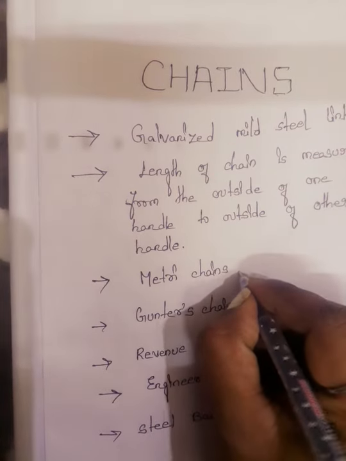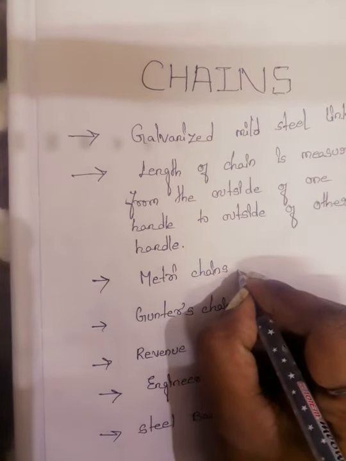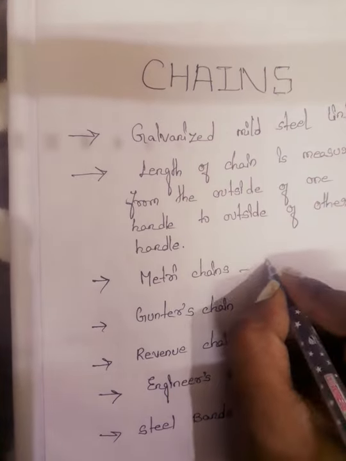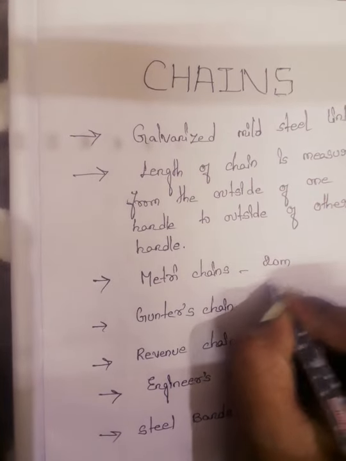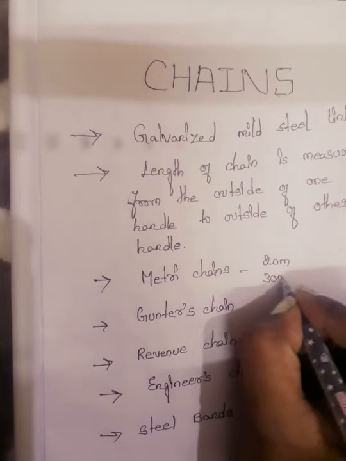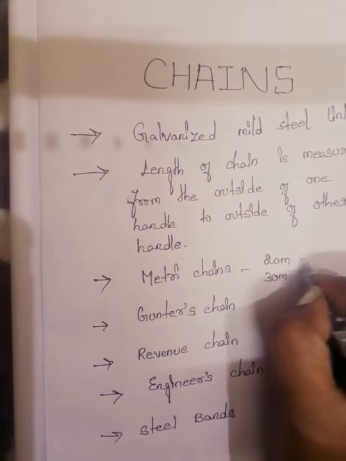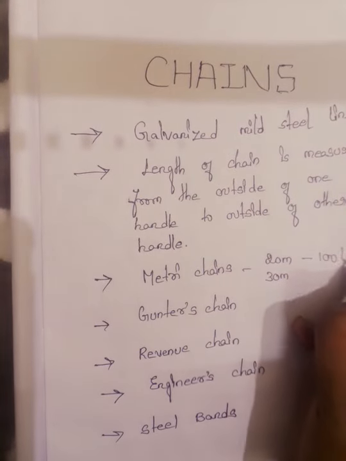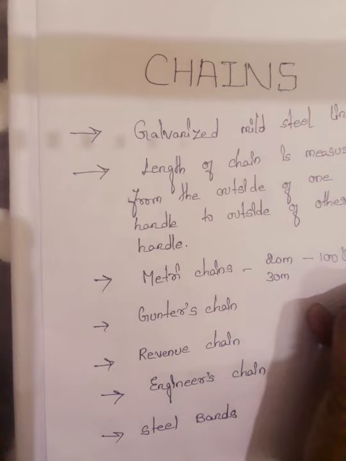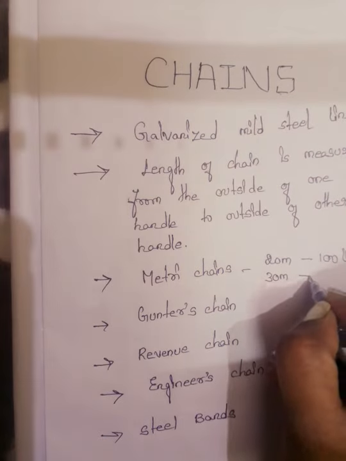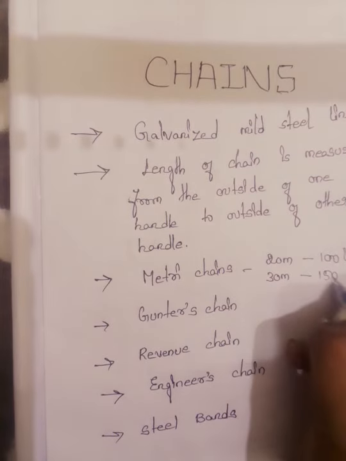For metric chains, they will be available as 20 meters chain and 30 meters chain. For 20 meters chain, 100 links are there. For 30 meters, 150 links.